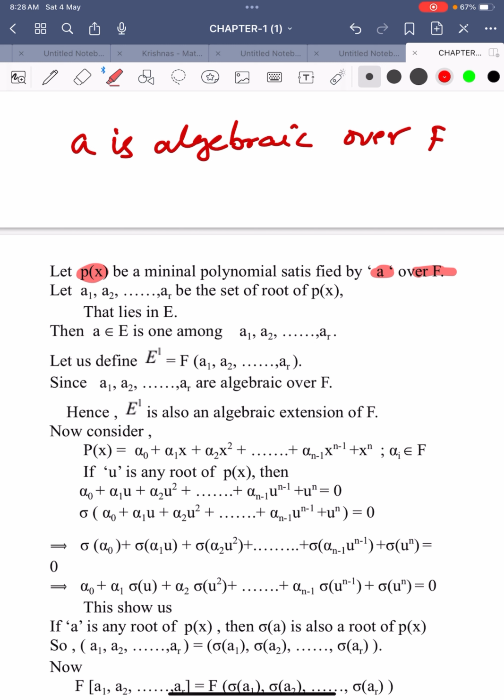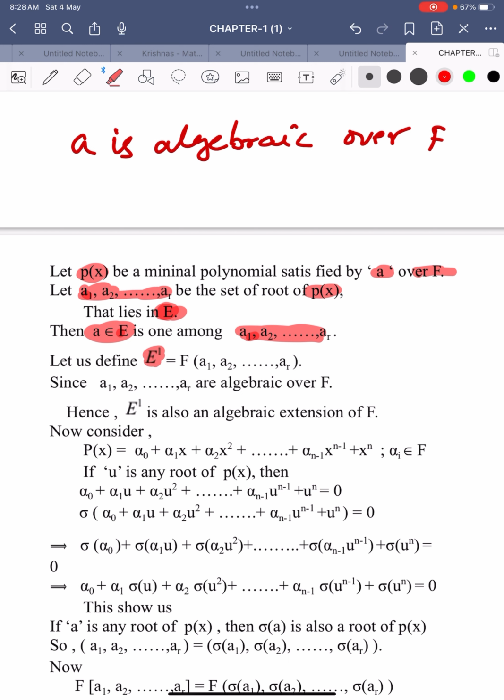Let us take a1, a2 and so on ar be the set of roots of P of x that lie in capital E. I am defining some roots a1, a2 and so on ar. They are roots of the minimal polynomial P of x in the extension field capital E. That roots lie in capital E. Then a belongs to E is one among a1, a2 and so on ar.